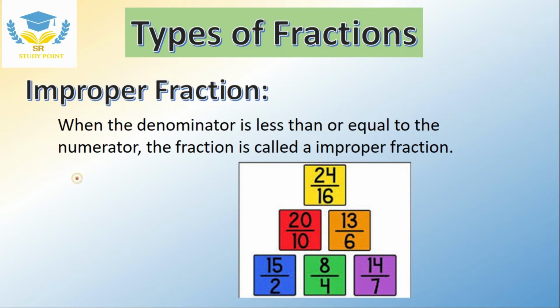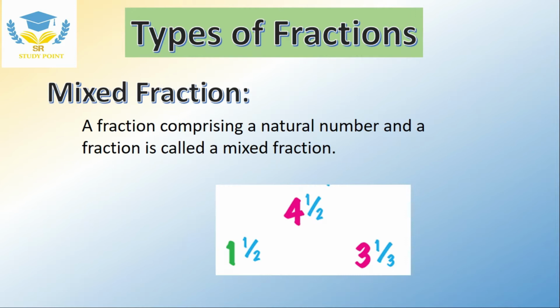An improper fraction is one where the denominator is less than or equal to the numerator. It is known as an improper fraction, like 24 by 16, 20 by 10, 13 by 6, 15 by 2, 8 by 4 and 14 by 7. Mixed fractions. A fraction comprising a natural number and a fraction is called a mixed fraction.